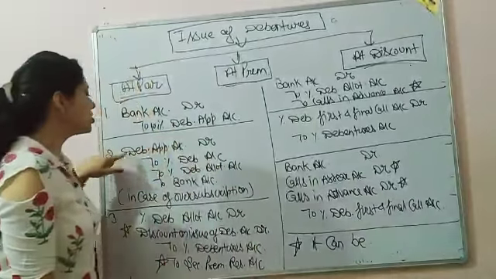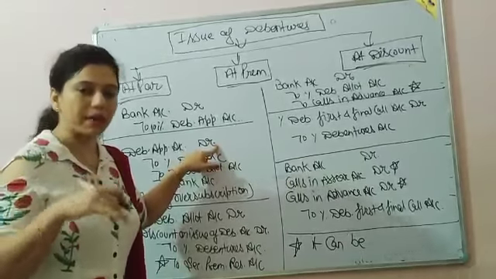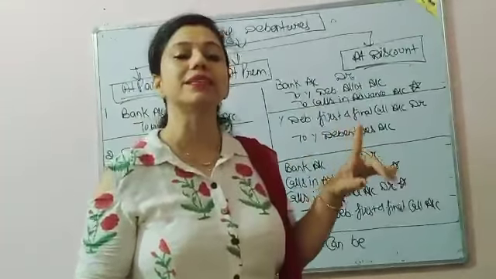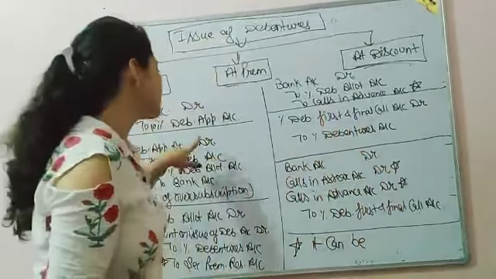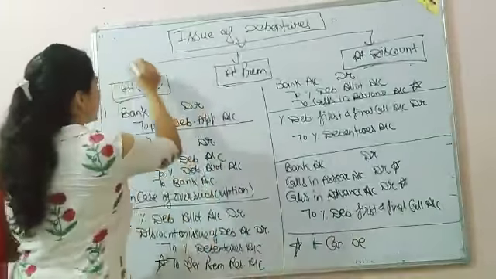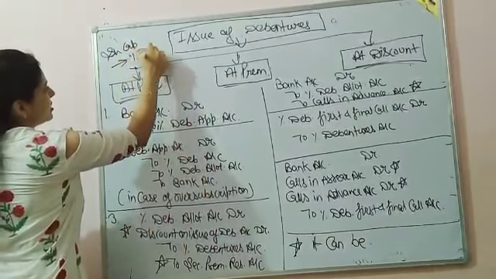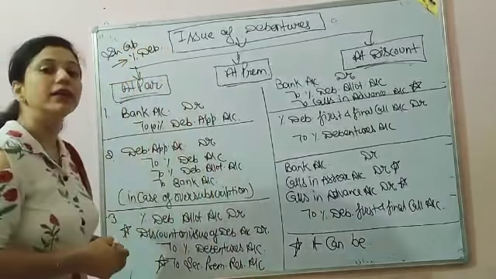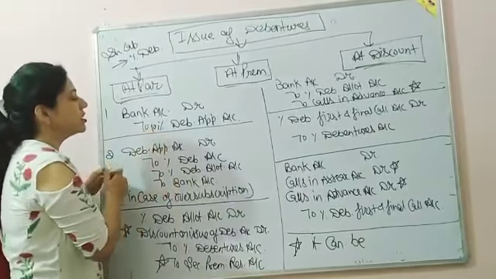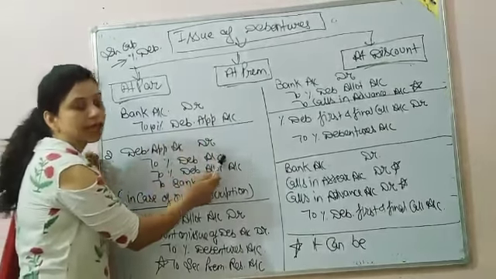Next, debenture application account debit. This money will become the capital of the company. Not capital, this is called a loan. This is just like a loan. So it will be transferred to the debentures account. In place of share capital, now you will write debentures. So what will be the journal entry? Debenture application account debit to debentures account.